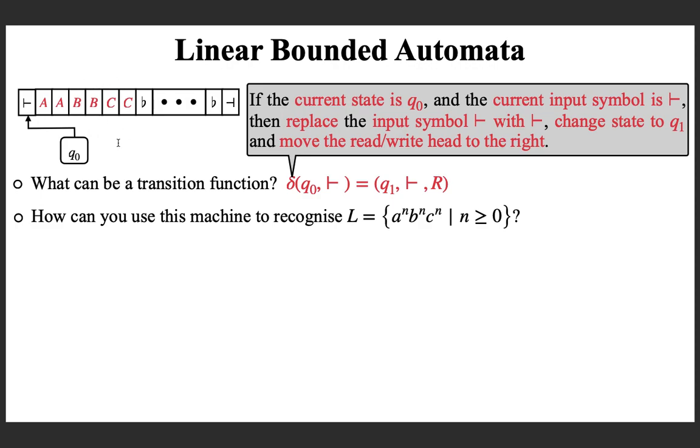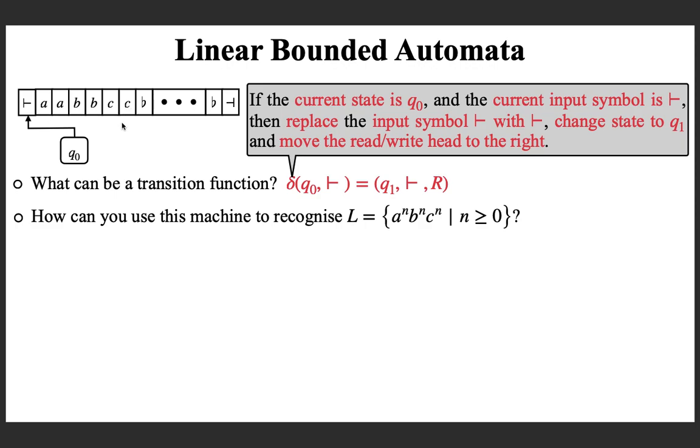So this is the rough idea. First you mark the first small a with capital A, move all the way to the right, find the first b, replace it with capital B, then you move right searching for the first small c. The moment you find it, you replace the small c with capital C. The moment you do it, you know that you finished one round of marking an A, a B and a C. So you can go back and repeat.